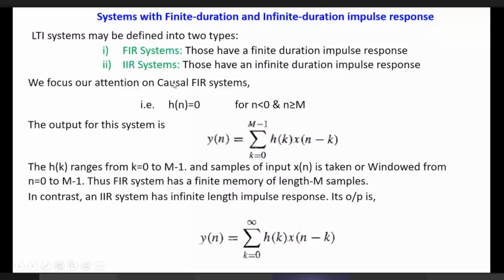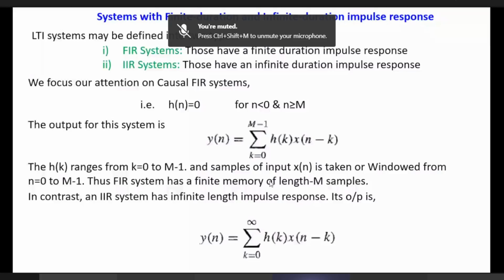If negative values of n were also taken, then it would have been called non-causal. Non-causal means both causal and anti-causal parts are present. Both the positive time axis and negative time axis will be present, and the system is valid for both. Since it is only causal FIR, we consider only the positive time duration.